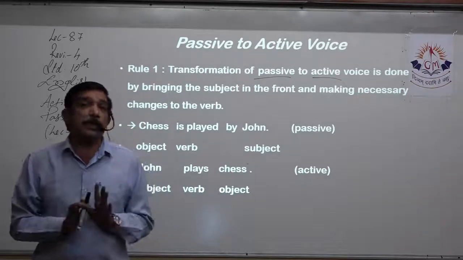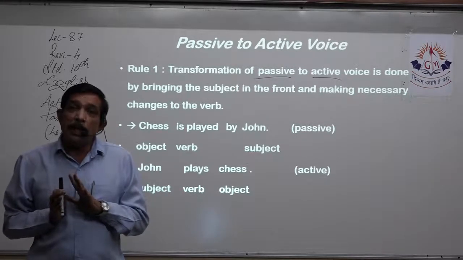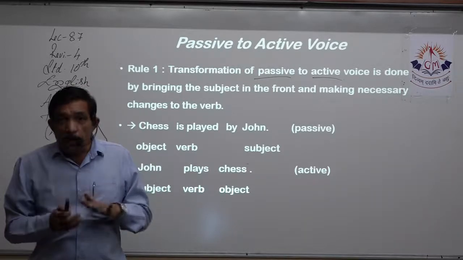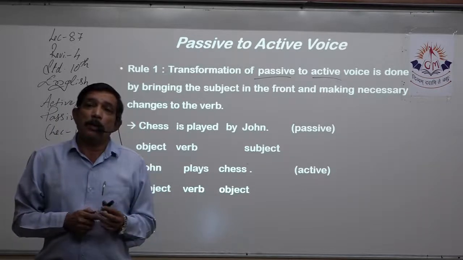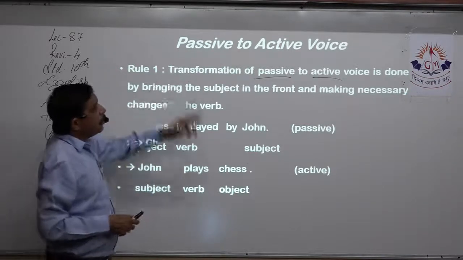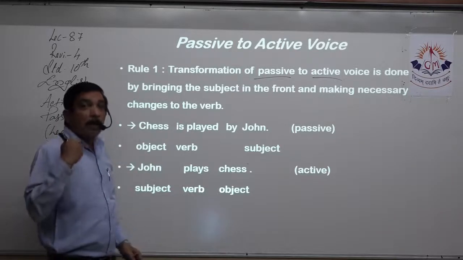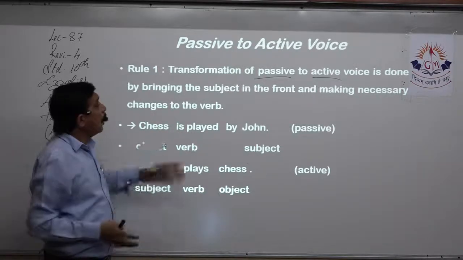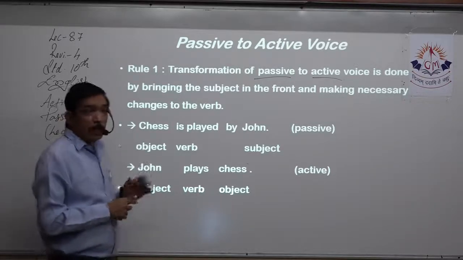When a passive sentence is given to you, that means the object will be at the starting of the sentence, the subject will be at the end of the sentence, the past participle of the verb will be used, and by will also be used. Transformation of passive to active is done by bringing the subject to the front, send the object to the end of the sentence or after the verb, and making necessary changes to the verb. Now, we already know. Yes?